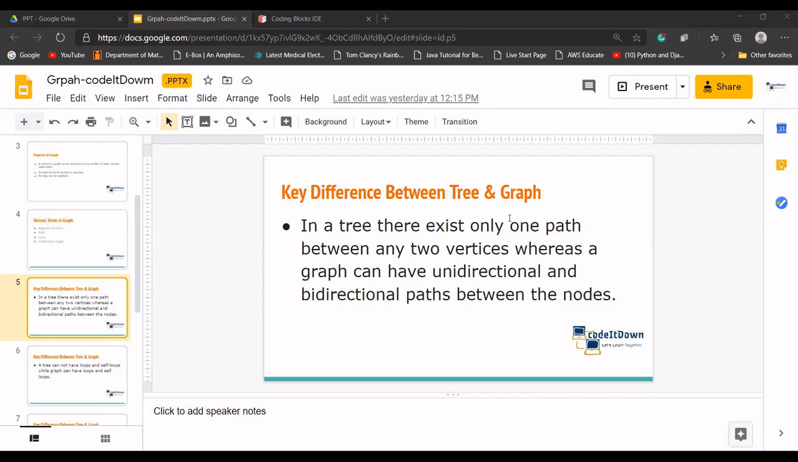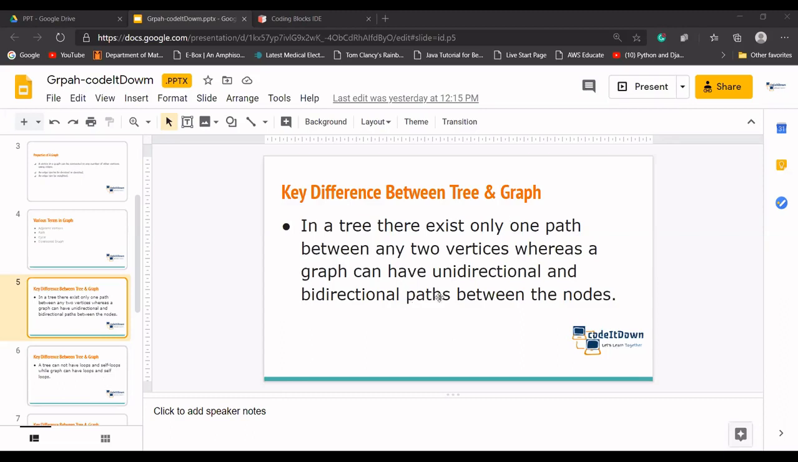In the tree, from the parent you can move to the child only. From the child you cannot move directly to the parent. But in the graph, if the path is bidirectional, you can go from A to C and C to A as well. Okay,